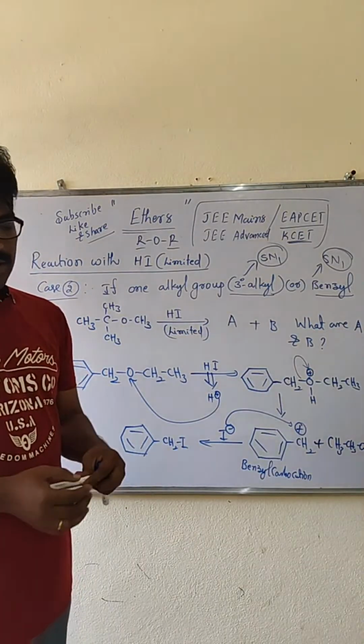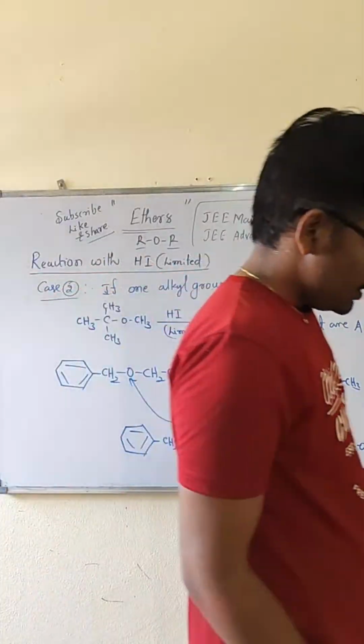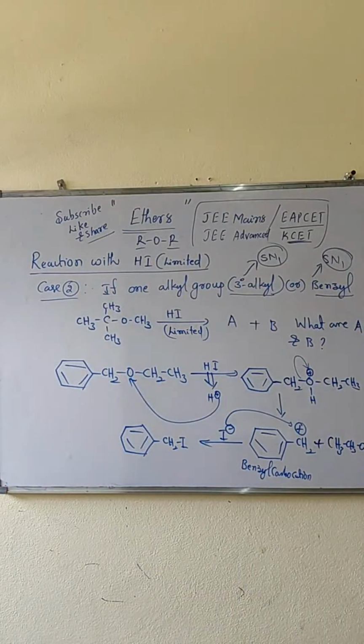So this is the second one. Then case 3 will be there. What is case 3? In case secondary alkyl groups are there, it depends upon the solvent, I told. How does it depend upon the solvent?